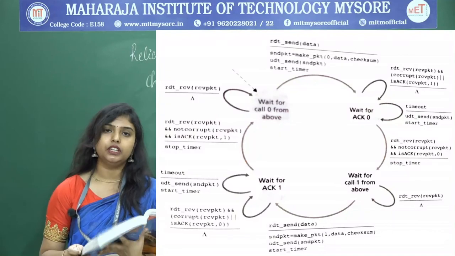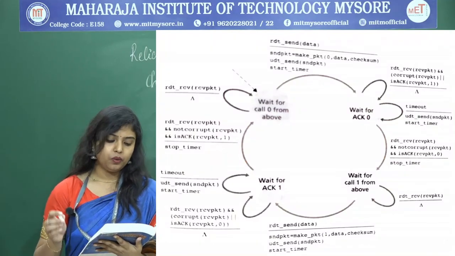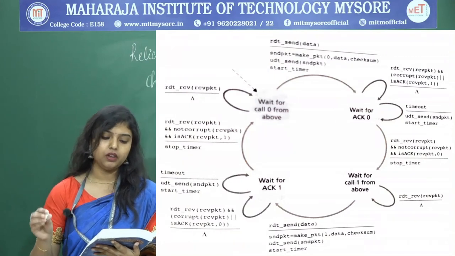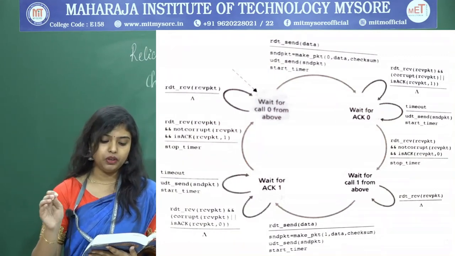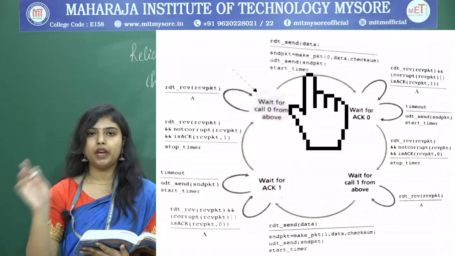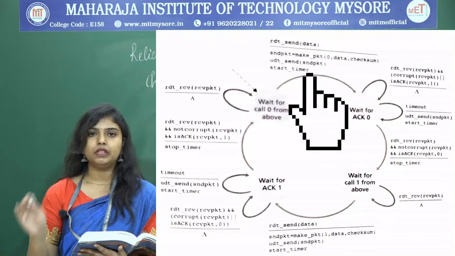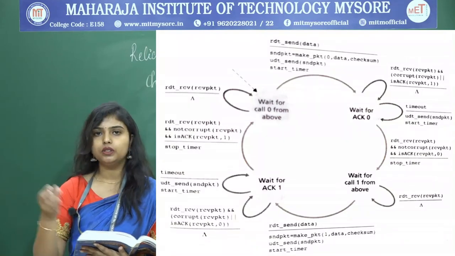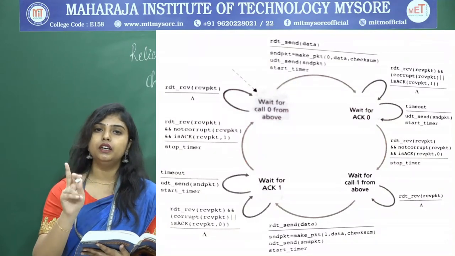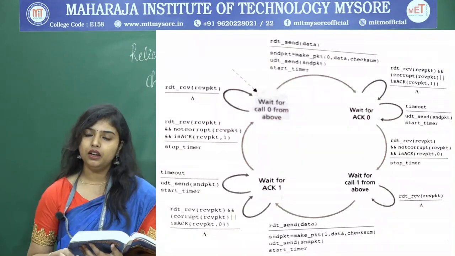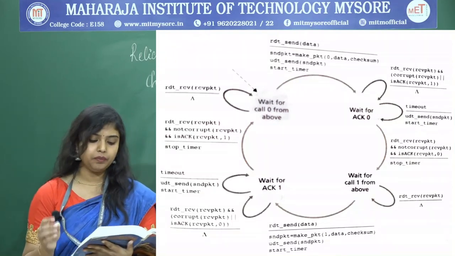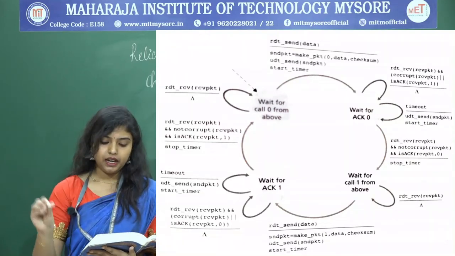Here I will start with the initial state, where, when you receive the data, what do you have to do? You have to make a packet of sequence number 0 followed by the data and the checksum, and send it to the lower layer. After sending the packet, what do you have to do? You have to start a timer. That is the main important feature of this RDT 3.0.